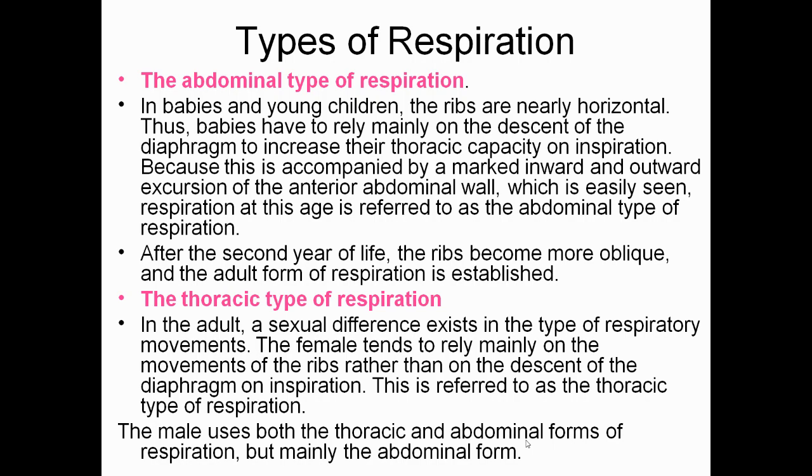Now we'll see the thoracic type of respiration. In the adult, a sexual difference exists in the type of the respiratory movements. The female tends to rely mainly on the movements of the ribs rather than on the descent of the diaphragm on inspiration. This is referred to as the thoracic type of respiration. Male uses both the thoracic and abdominal forms of respiration, but mainly the abdominal form.